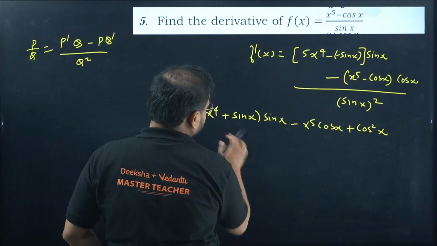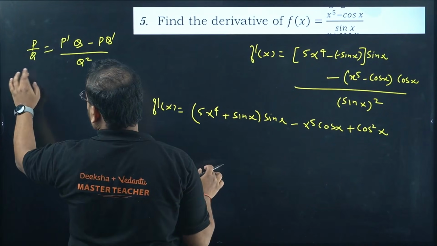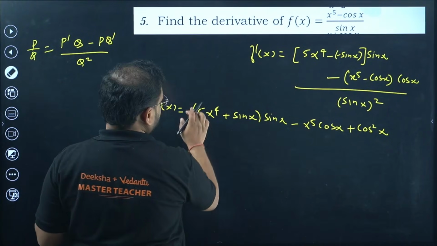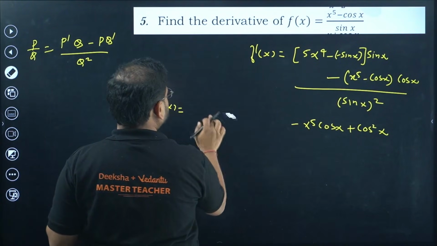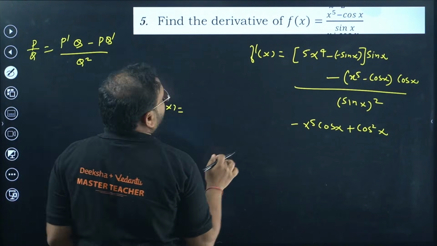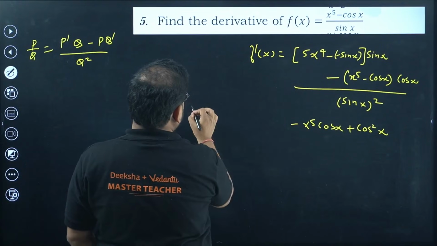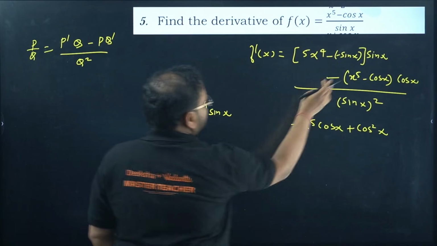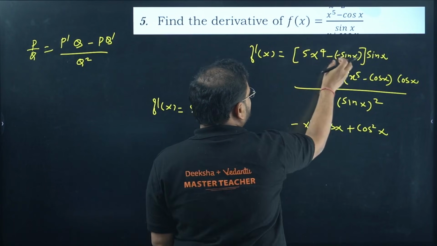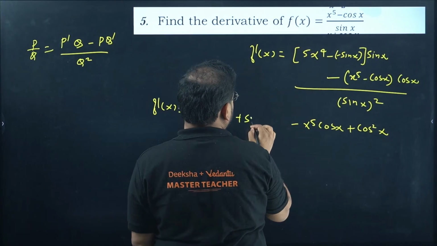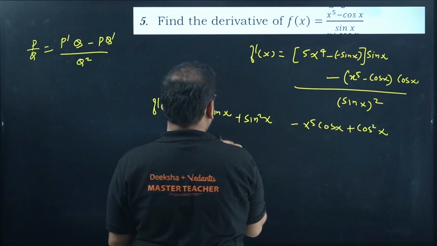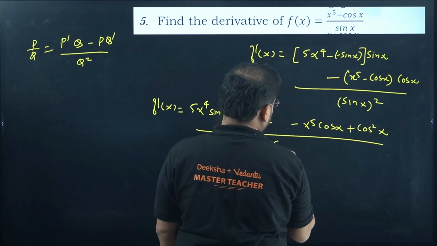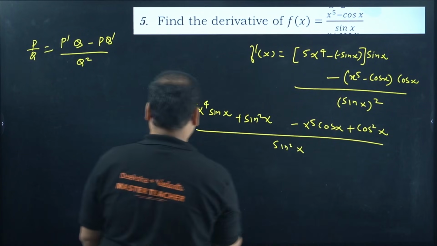I can expand this also at the same time. So 5x power 4 into sin x right here, 5x power 4 sin x. This with this, and you'll have plus sin x becoming sin square x, divided by sin square x.